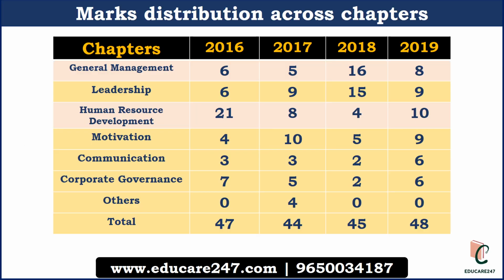Let us see the chapter-wise breakup of management questions in the management paper. Questions from these 6 topics will be asked: general management, leadership, human resource development, motivation, communication and corporate governance. So these are the 6 chapters which will be asked.